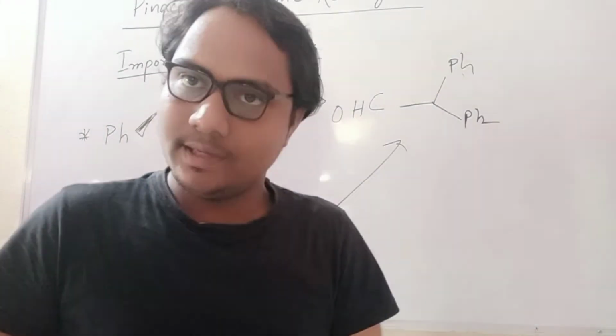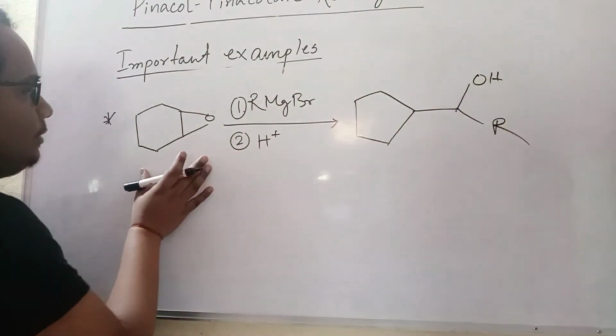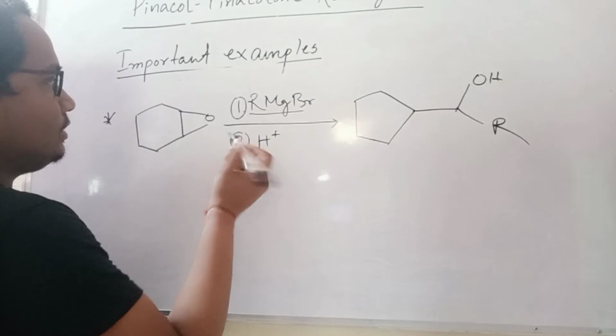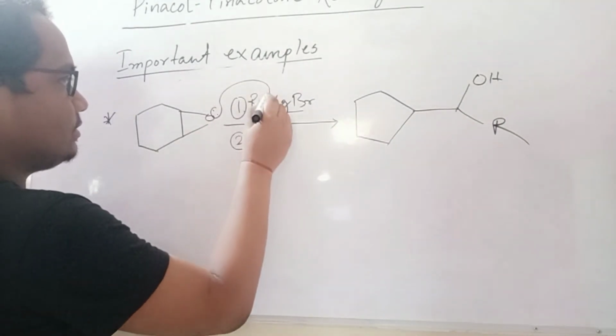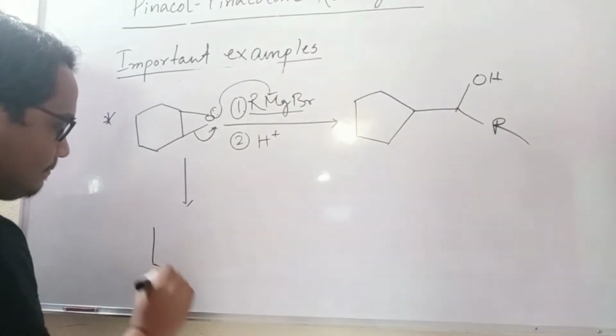Now I will go to another example. You see here one type of rearrangement, an epoxide is there, this is Lewis acid type, and it will be the product. So in the Lewis acid what will happen, it will take this one, so it will open, meaning it will look like that.